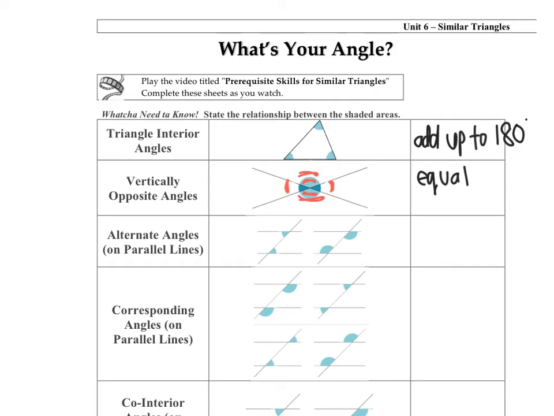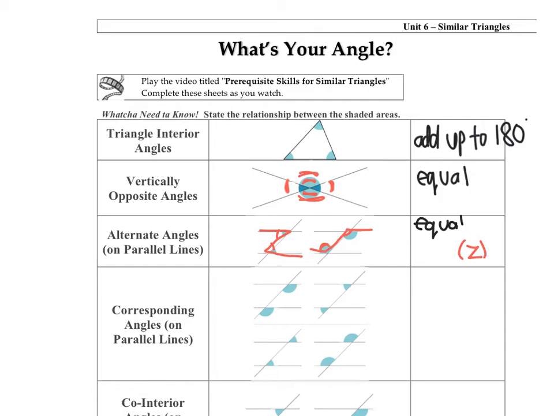Okay, then we also have alternate angles, which we also call the Z rule. And when you create a Z rule out of parallel lines and an intersecting line, the insides of the zigzags are equal to each other. Okay, so they're equal angles. And that Z doesn't have to be a normal Z. It could also be a backwards Z, like it is in the second scenario. So again, inside the zigzags, the angles are equal.